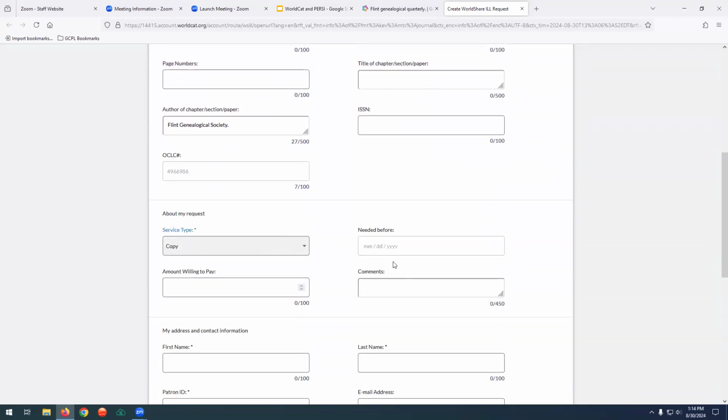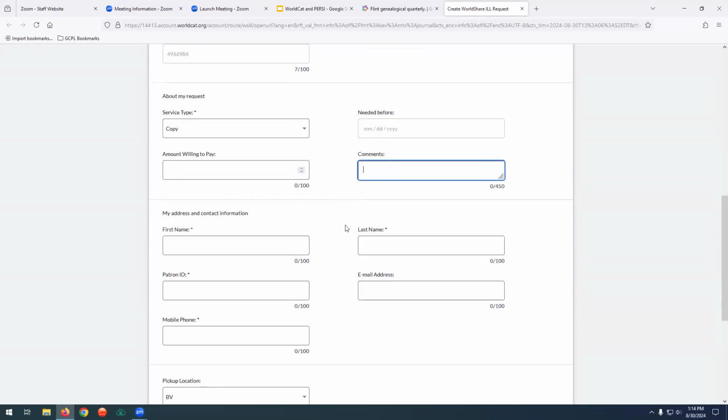Down here in request is where I usually put in, like if you're looking for a specific person, I'm looking for information regarding the Blanton family in this journal from this volume, just to kind of narrow it down. So if it's a 400-page thing, they're not trying to scan you the whole thing. It gives everybody a little more information as to what you need.